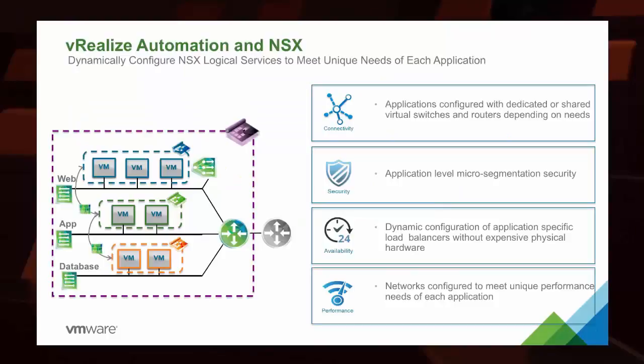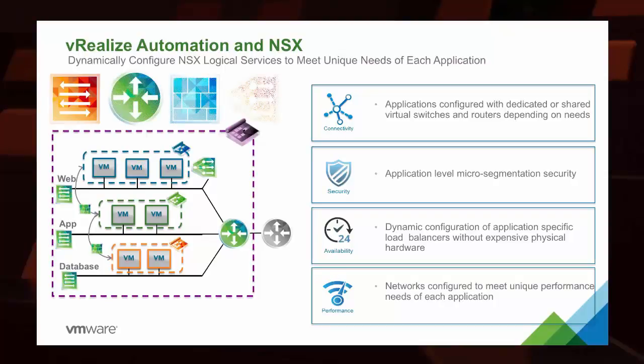So vRealize automation and NSX brings us to a space where we previously were only really leveraging the overlay in a real way. We're now leveraging the switching, the routing, firewalls, and load balancing strongly inside of vRealize automation, thus giving us the ability to create sophisticated topologies exactly the way we need them, and to be able to do it at scale with great simplicity.